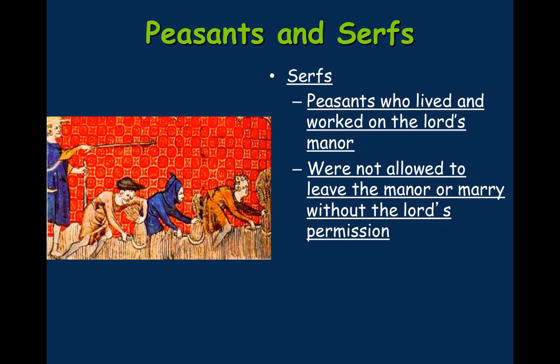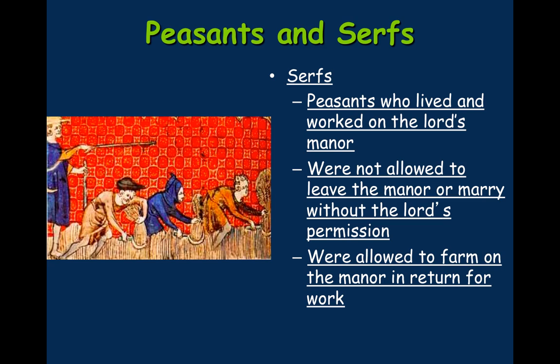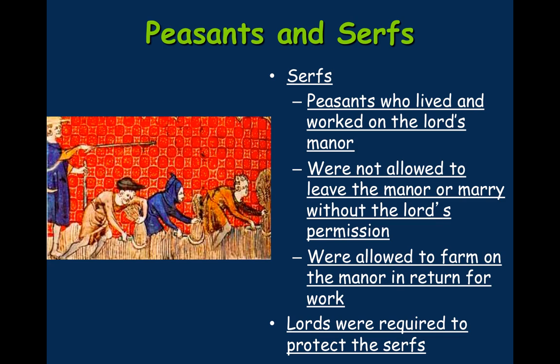So they were, in effect, slaves to the landlord. They were allowed to farm on the manor in return for work. So they would farm large bits of land for the lord, provide food, and they would get a little bit of food in return. Okay? However, lords were required to protect their serfs. So if there was an invasion, it was the obligation of the lords to protect their serfs.